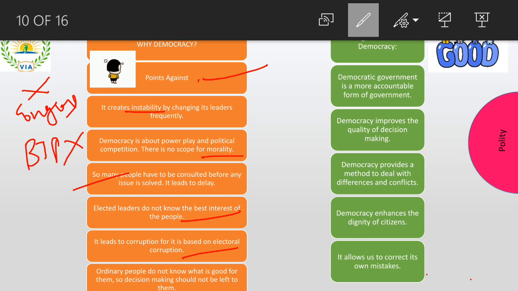The first important thing that we need to know is democracy is a more accountable form of government. That is, in 5 years, what have you done? The existing government, you can go and question them on the basis of what have you done, what improvements have you done in these 5 years when you were in power, right? So that is the first important thing, that is accountability. Or who is answerable right now if we are in trouble?